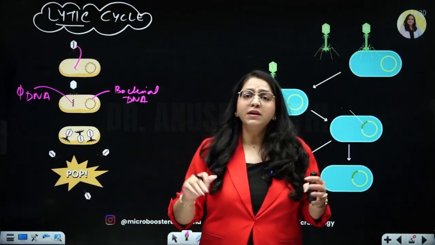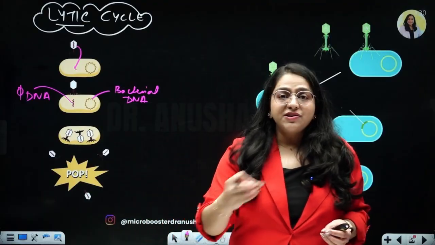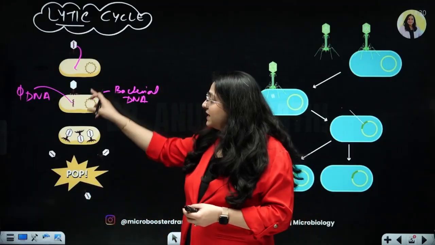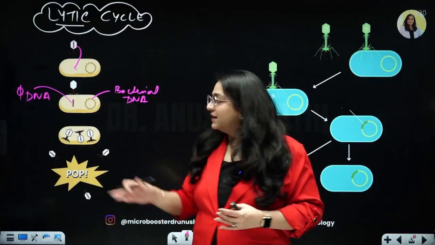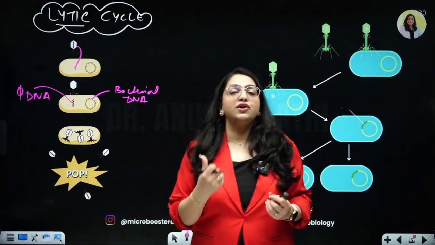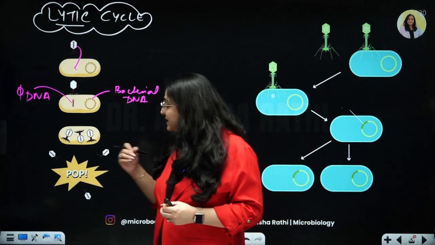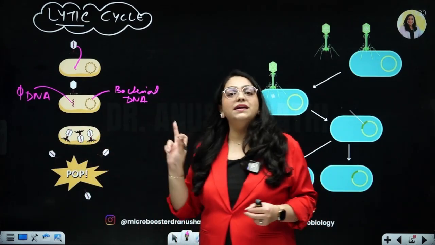Like the normal multiplication machinery in which the DNA material is transcribed and then it is translated into proteins. Now the phage DNA is getting transcribed and translated into phage proteins inside the bacterium using the machinery of the bacteria. So now the phage has successfully succeeded in making baby bacteriophages inside of a bacterial cell.